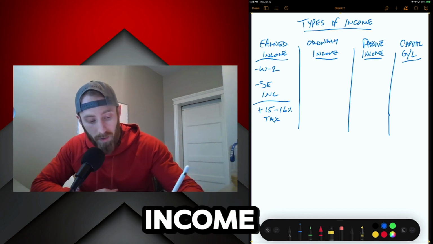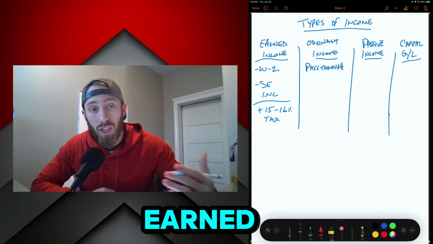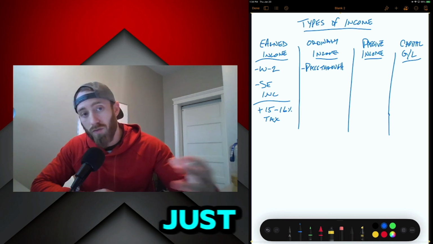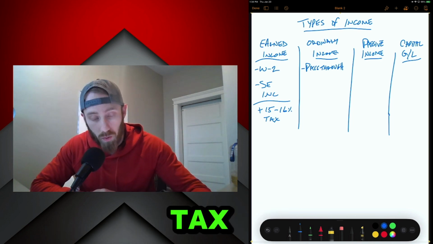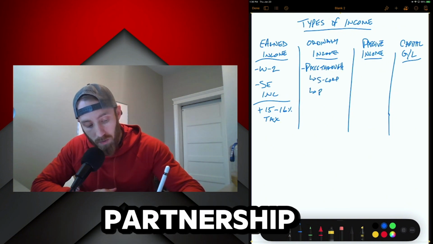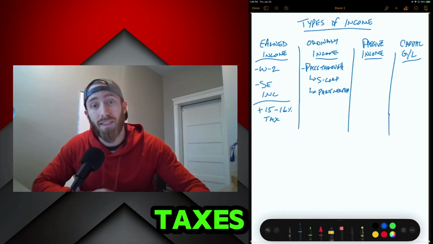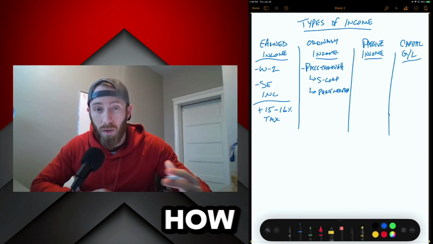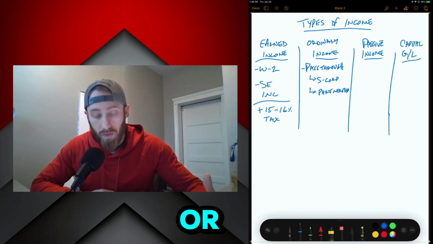Your ordinary income is your pass-through income, and then other income that's not typically associated with earned income. So additional income like unemployment income would fall into this general ordinary income bucket. This is subject to your ordinary income tax rules, and this pass-through stuff would be like your S-corp pass-through, your partnership income that's pass-through, that's not subject to additional self-employment taxes. Usually partnership income is subject to extra taxes depending on how it's taxed, okay? But that's typically what comes through the ordinary income side.